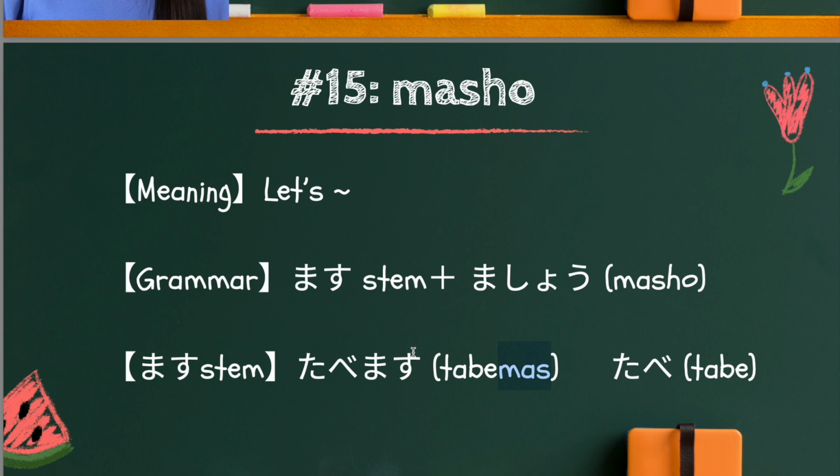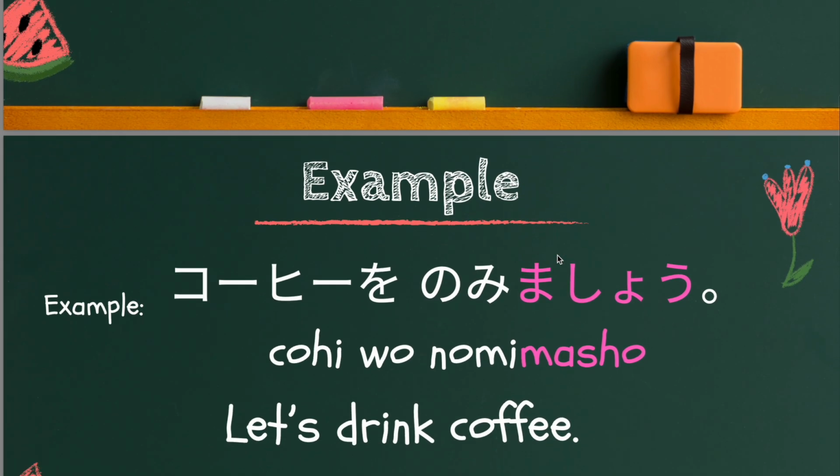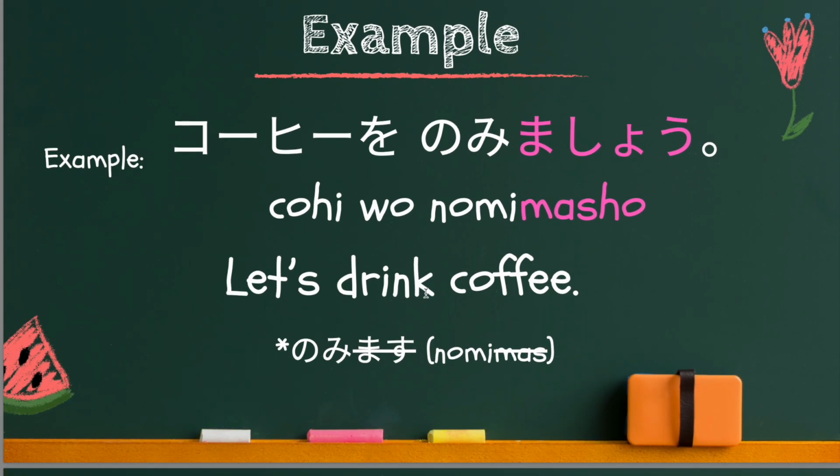So today we will use this mas stem plus masho. Together it means let's in Japanese. I will show you one example. Let's drink coffee is this: コーヒーを飲みましょう. Drink in Japanese is 飲みます, but this time you have to use the mas stem.